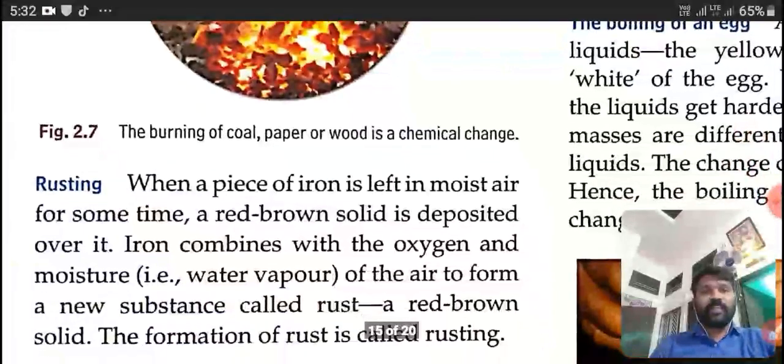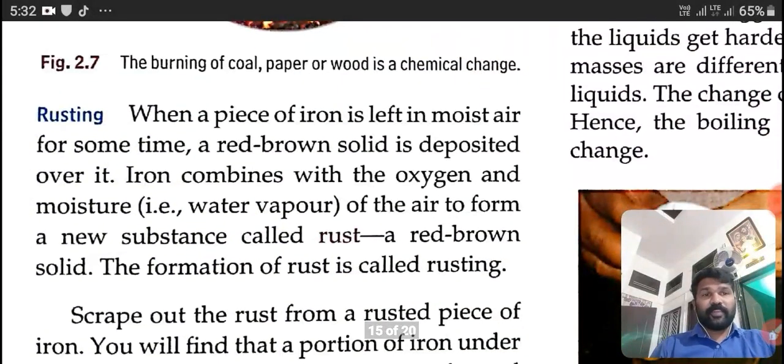Now another example, that is rusting. When we keep an iron object outside, over it some reddish brownish substance is formed. A reddish brown substance forms over the iron object which is kept outside. That is called rust. That process is called rusting.